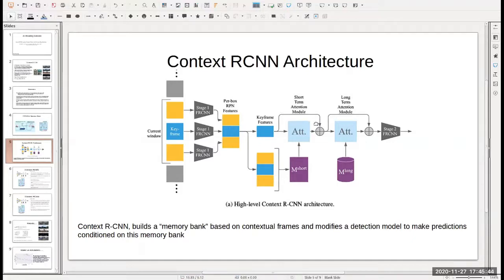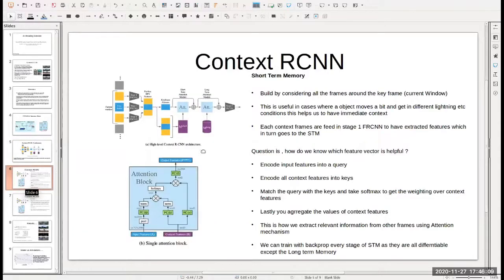There are residual paths around those two mechanisms, and it goes to stage 2. So in theory, if there is no attention block or no memory, short term or long term, it will behave exactly as FRCNN. Now, the authors have inserted a short-term memory as well as a long-term memory to fine-tune the features based on the history.